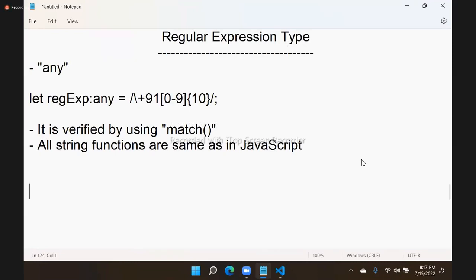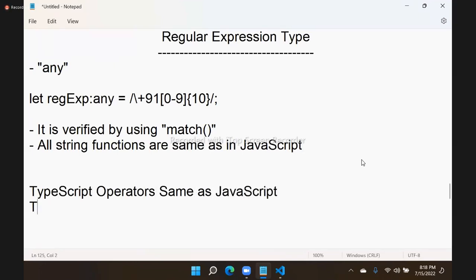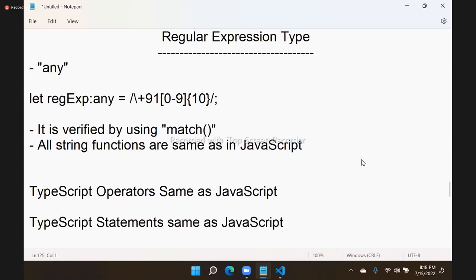Variables, data types, and TypeScript operators. So same. As JavaScript, same JavaScript operators only, and the TypeScript statements same as JavaScript. So there is no change in operators and statements.